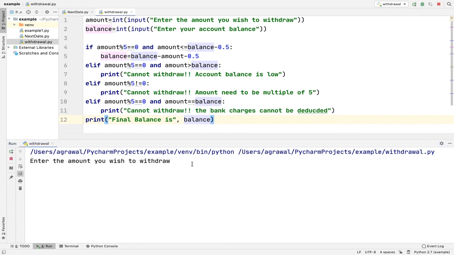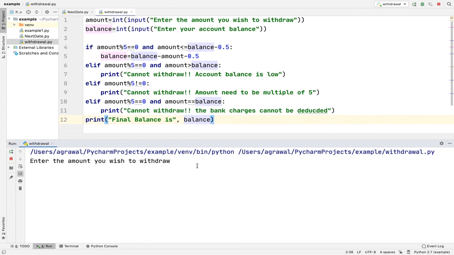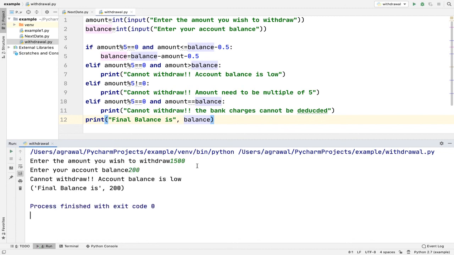Now let us again have an example. Suppose I have an amount of 1000 and the balance is also 1000. It will say cannot withdraw, the bank charges cannot be deducted. And suppose I want to withdraw 1500 rupees, which is a multiple of 5, but I have a balance which is lower than the amount which I want to withdraw. In that case, it will say cannot withdraw, the account balance is low.